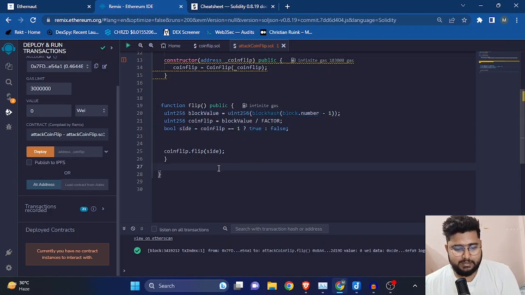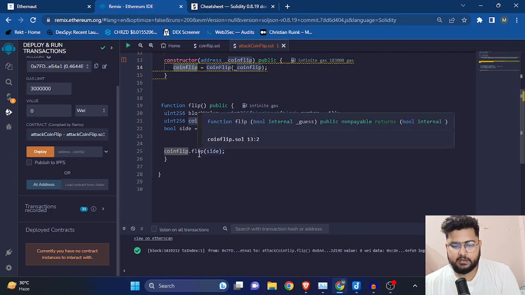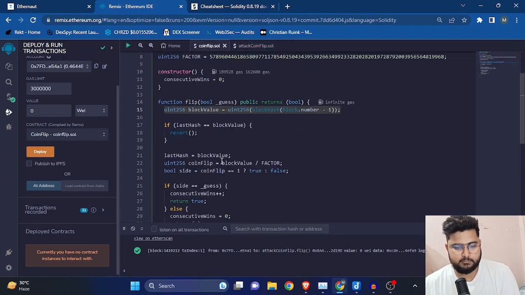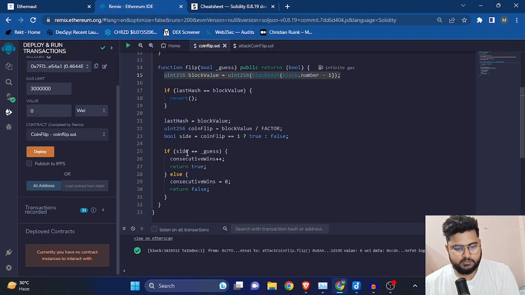And the last thing is, whatever this flip function will be giving, we will be taking from this coinflip, and we'll be accessing the flip function, and then we'll be passing the side, whatever side the initial contract has been providing. So this is the side.